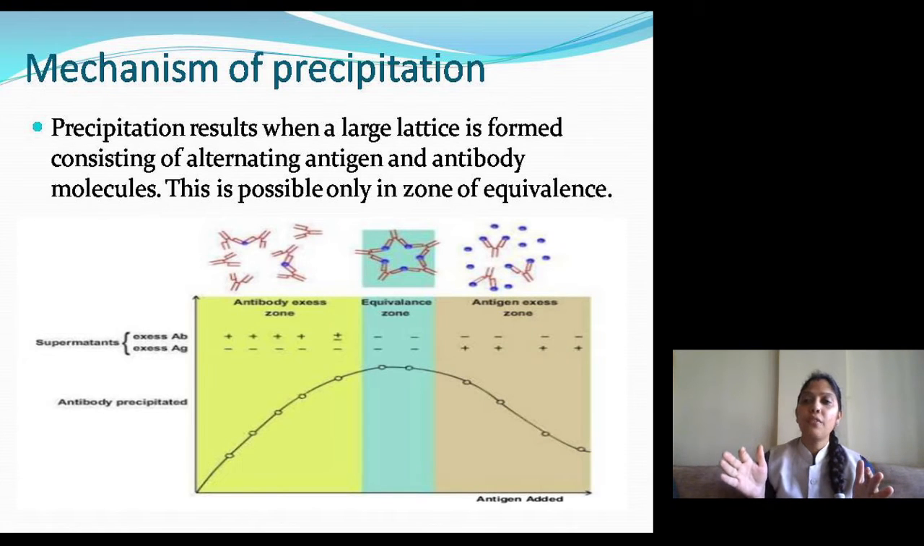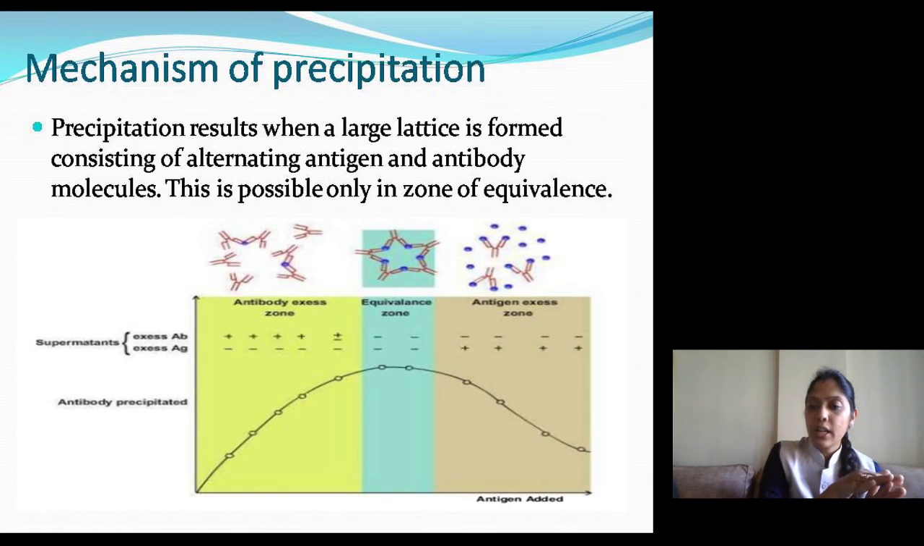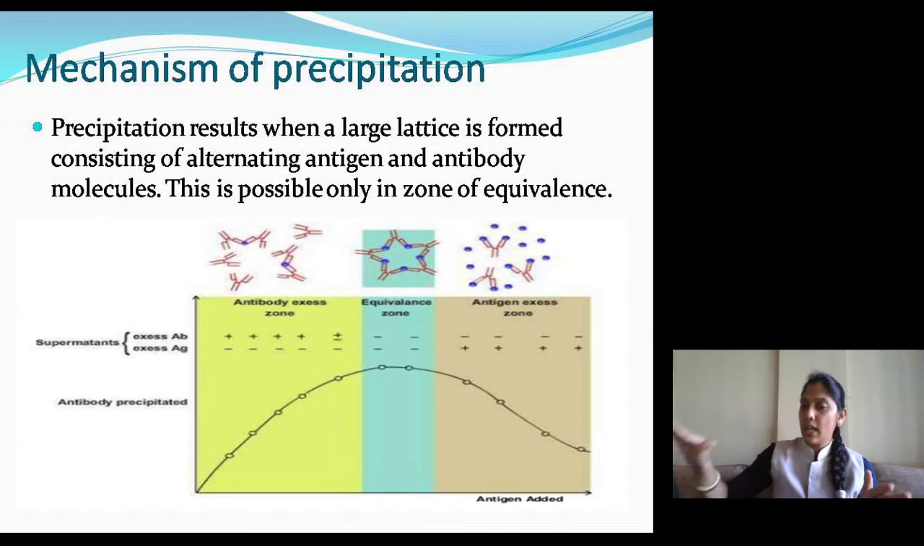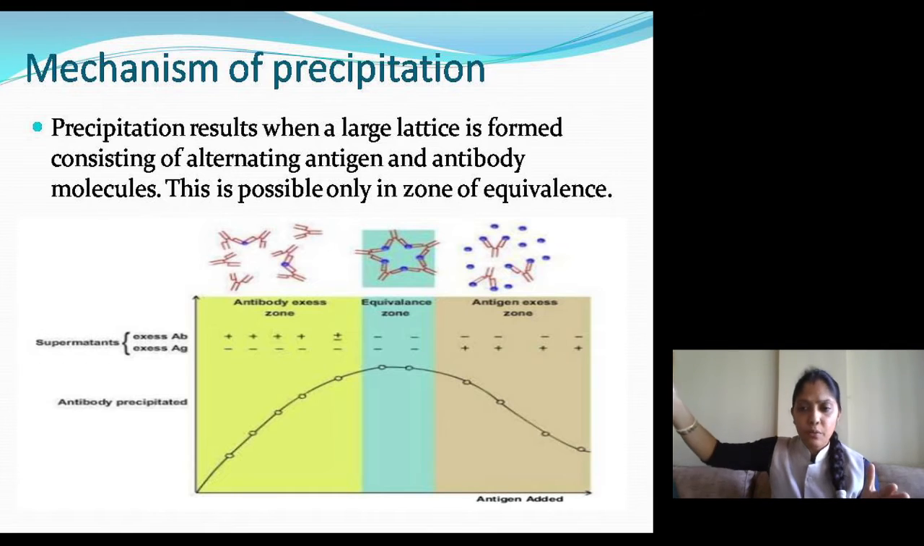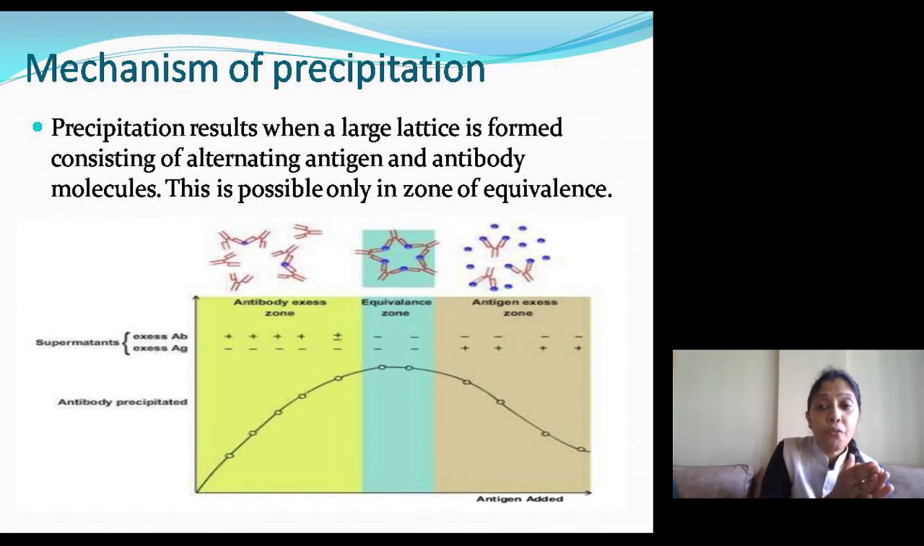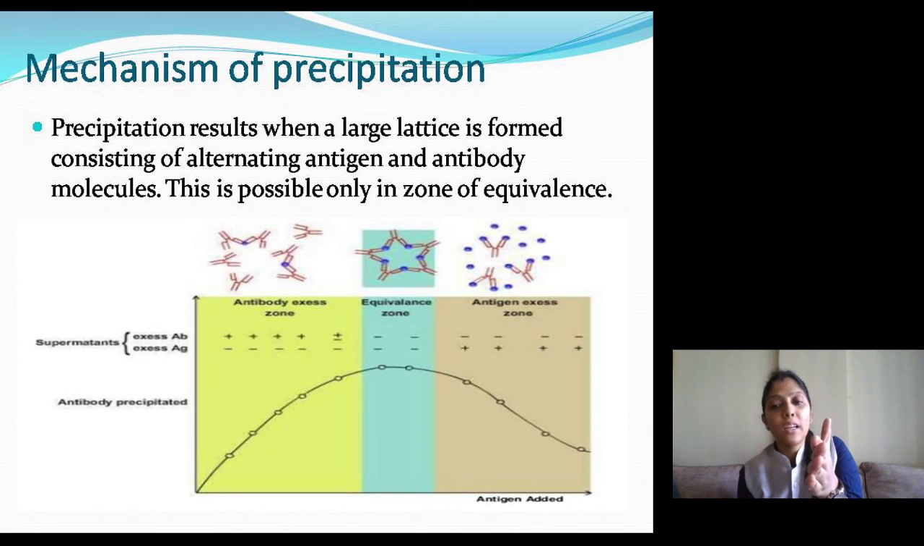Suppose that you have added 5 micrograms of antibody in each and every tube, and you have added increasing concentrations of antigen: 1, 2, 3 micrograms, and so on. So in the first few tubes, what will happen? The concentration of antibody, that is 5 micrograms, is more in comparison to the antigen, which is present in low concentration. For example, in the first tube it is 1 microgram, in the second it is 2, it is 3 in the third, and 4 in the fourth.